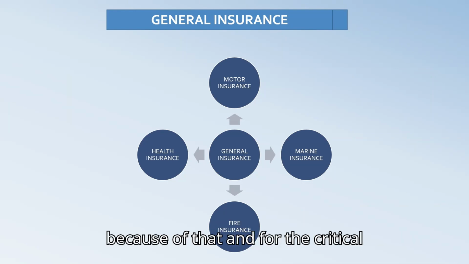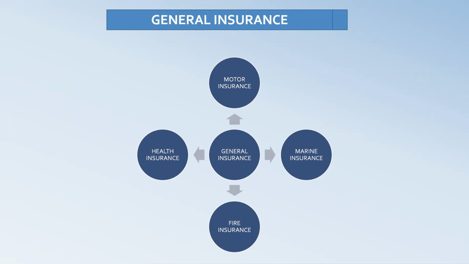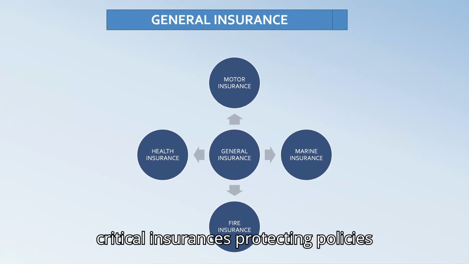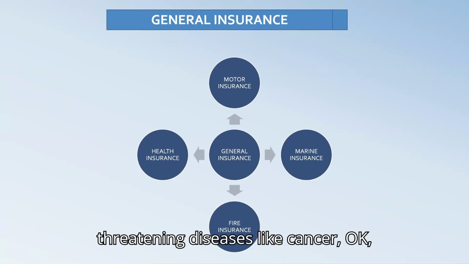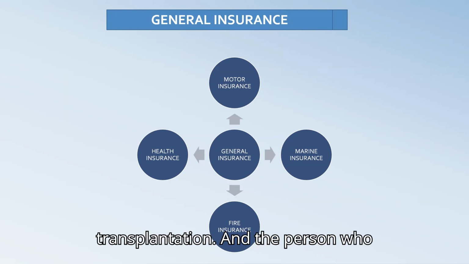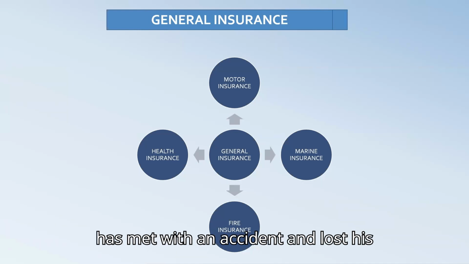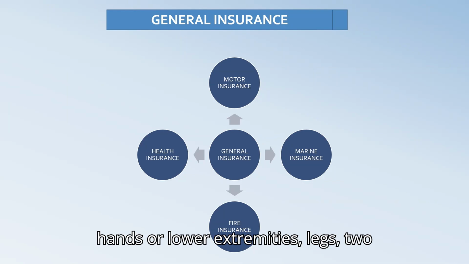And there are critical insurance policies, which also cover life-threatening diseases like cancer, kidney failure, the person undergoing bone marrow transplantation, and the person who has met with an accident and lost his limbs, either upper limbs, two hands, or lower extremities, two legs.